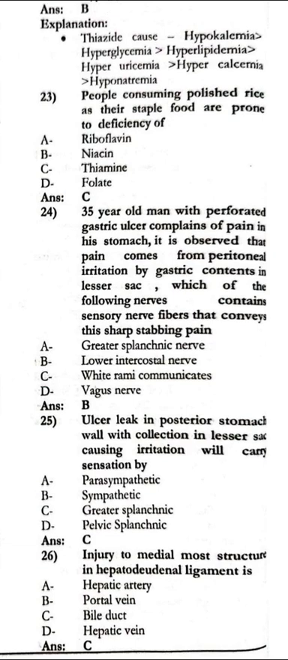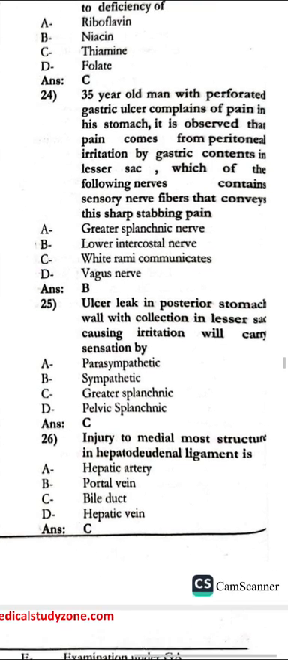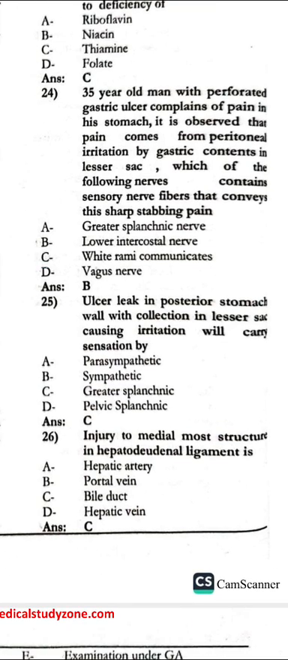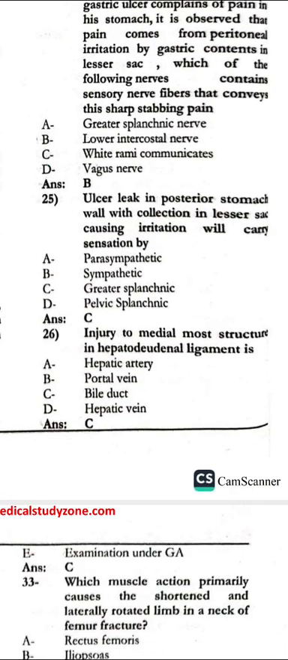A 35-year-old man with a perforated gastric ulcer complains of pain in the stomach. It is observed that the pain comes from peritoneal irritation by the gastric contents. Which of the following nerves contains sensory supply that conveys the sharp stabbing pain? That is the lower intercostal nerves. An ulcer in the posterior stomach wall with collection in the lesser sac causes irritation with sensation carried by the gluteal flanking nerves. The medial-most structure in the hepatoduodenal ligament will be the bile duct.